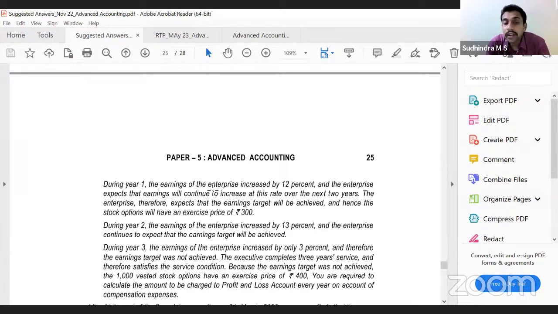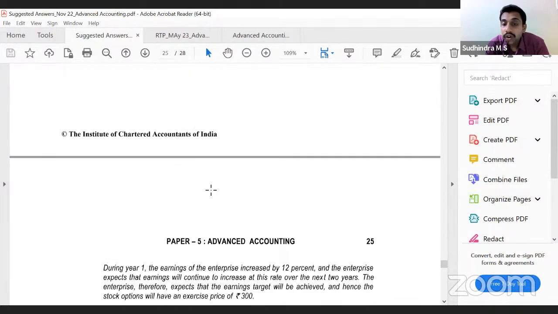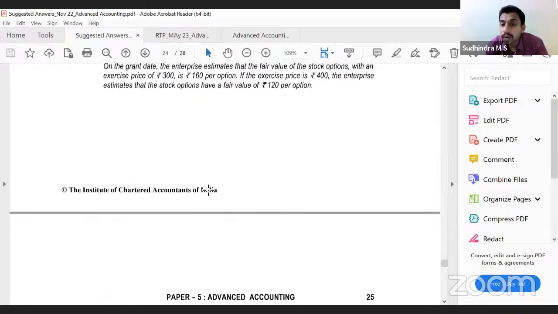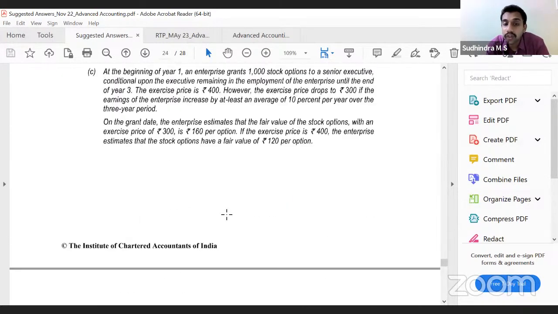During year two, earnings of the enterprise increased by 13%, and the enterprise continues to expect that the earnings target will be achieved. During year three, earnings of the enterprise increased by only 3%, and therefore earnings target was not achieved. Executive completes 3 years service and therefore satisfies the service condition. Because the earnings target was not achieved, 1000 vested stock options have an exercise price of rupees 400. You are required to calculate the amount to be charged to P&L account every year on account of compensation expenses. So, at the end of year one, when you're calculating the total expense, will you consider the exercise price as 300 or 400?